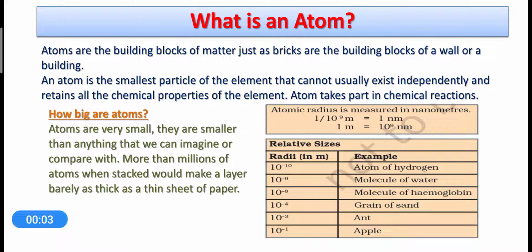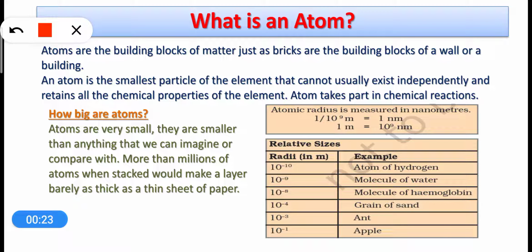I am Ravi Verma and in this video I am going to start the topic what is an atom. In the previous videos we have discussed the laws of chemical combinations, Dalton's atomic theory and certain in-text questions also. So now let us discuss what is an atom.